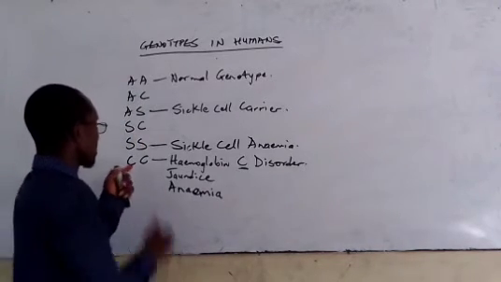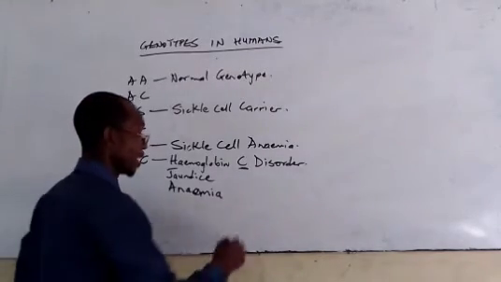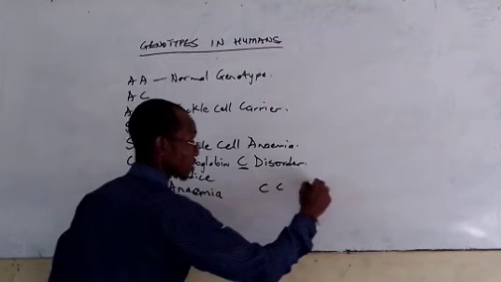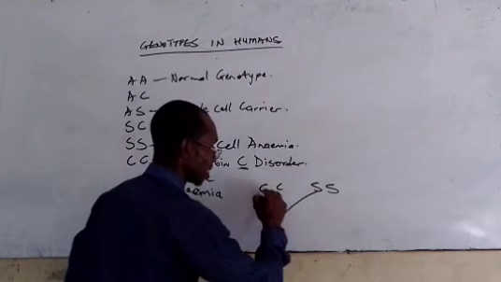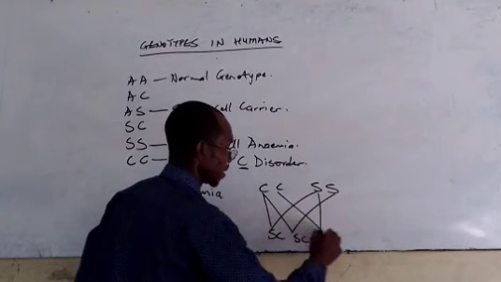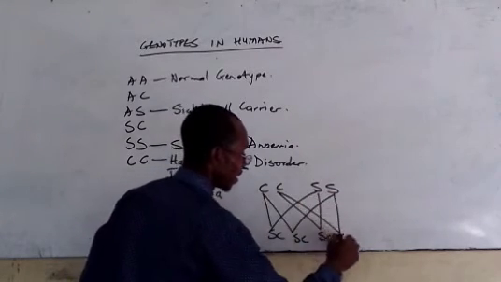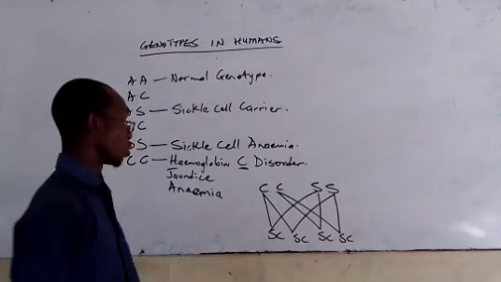So if the CC or the SC is marrying the SS, then we have SC, SC, SC, SC. All of this is going to give a very, very painful outcome.